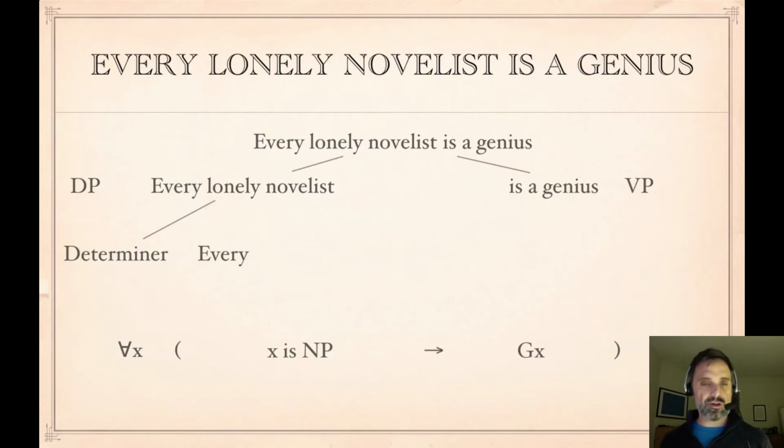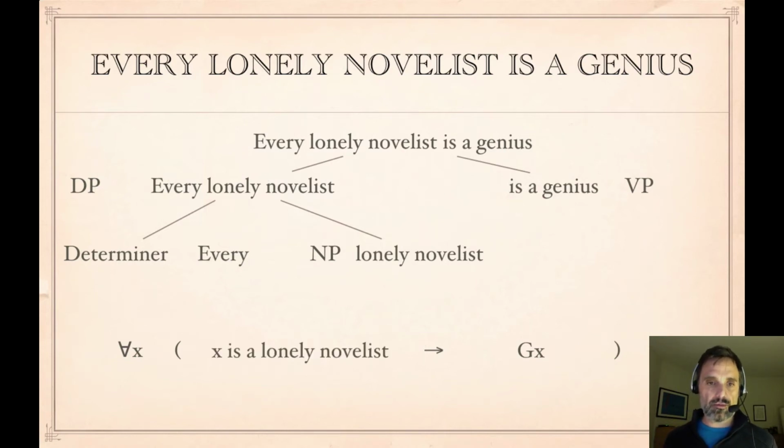Now we're not done parsing the English sentence, so the noun phrase here is lonely novelist, and that's going to go in the antecedent. So we'll have X is a lonely novelist, which will be symbolized as LX and NX. So the symbolization we get is: for all X, if LX and NX, then GX.